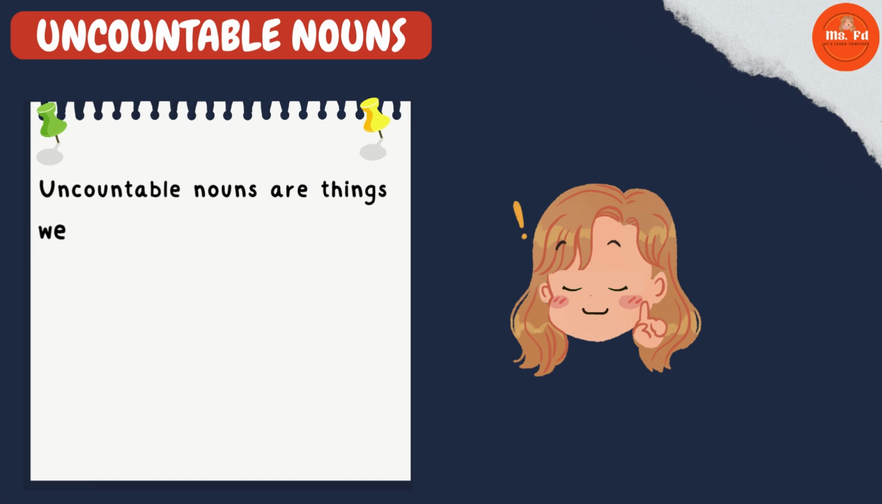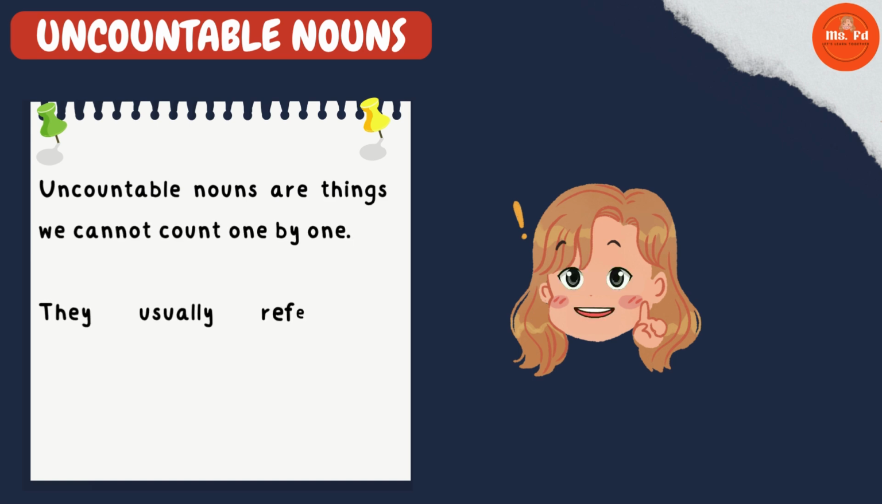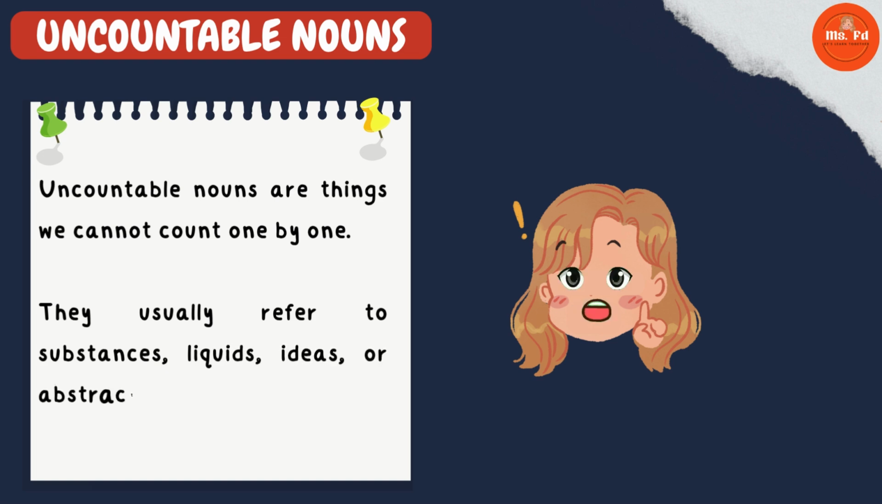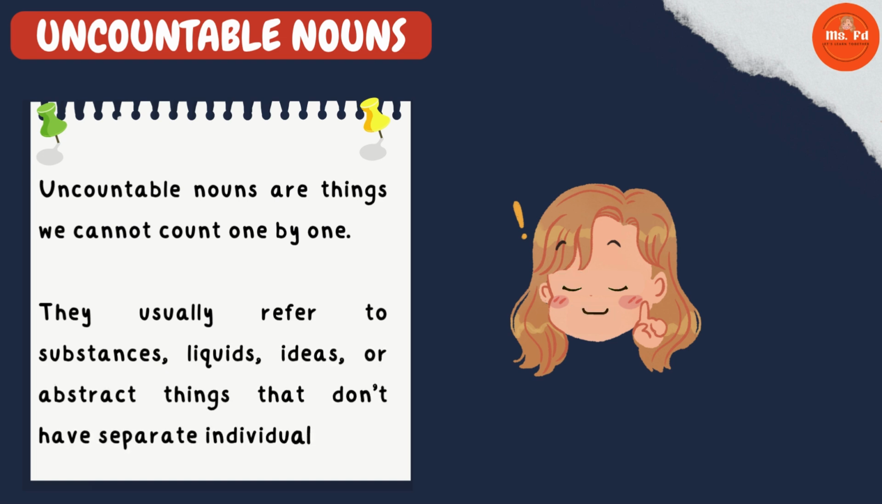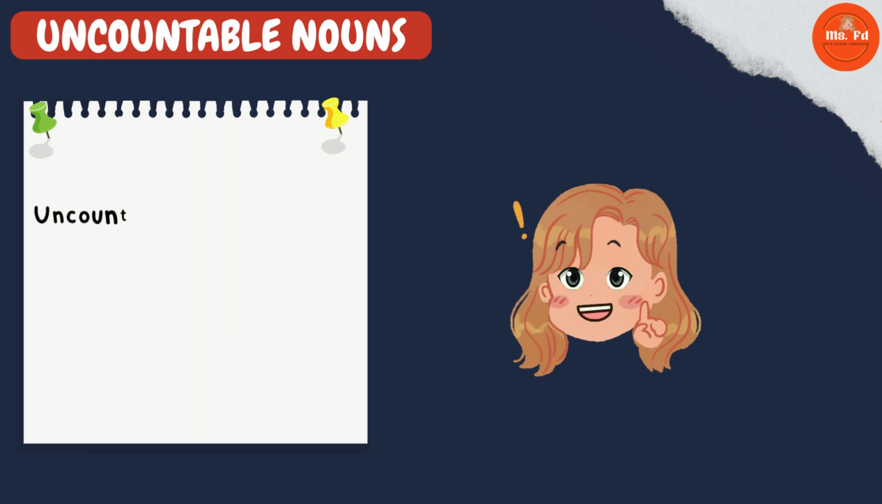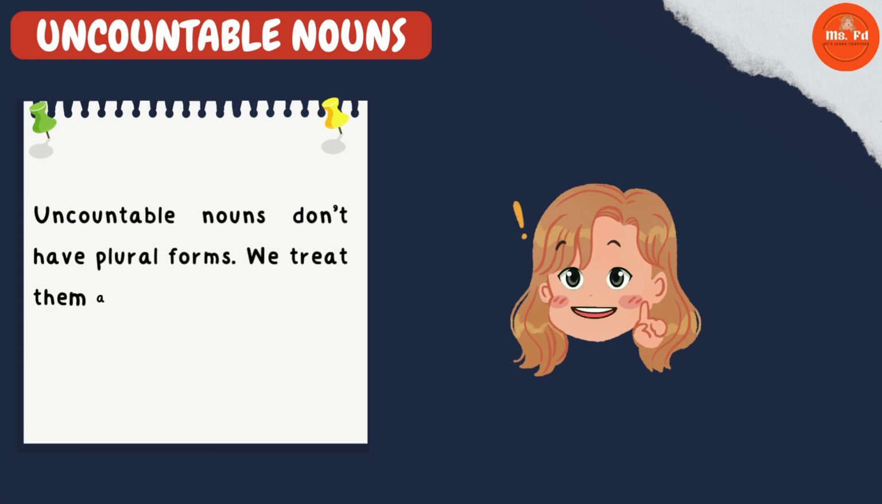Uncountable nouns are things we cannot count one by one. They usually refer to substances, liquids, ideas, or abstract things that don't have separate individual units. Uncountable nouns don't have plural forms. We treat them as singular.